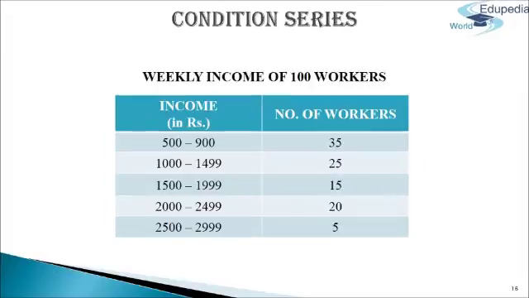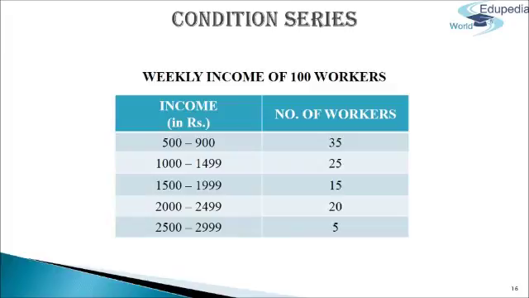Next, condition series. A series of values of some variable made according to a condition is called a condition series. Data are presented with reference to some condition, that is height, age, weight, income, etc. For example, the weekly income of 100 workers. Here income is the condition.